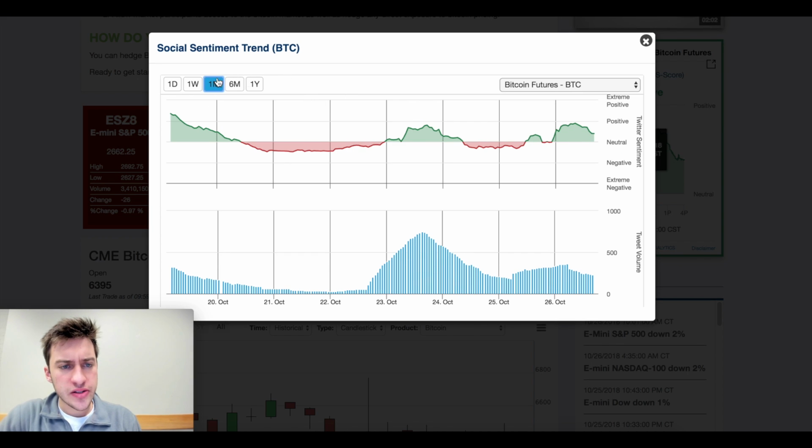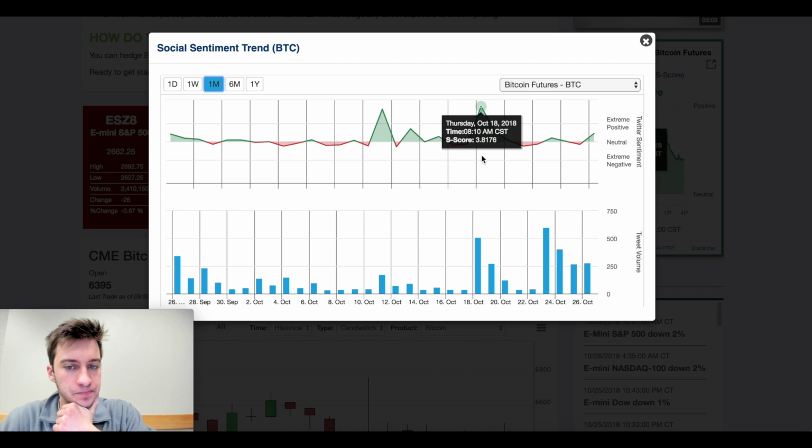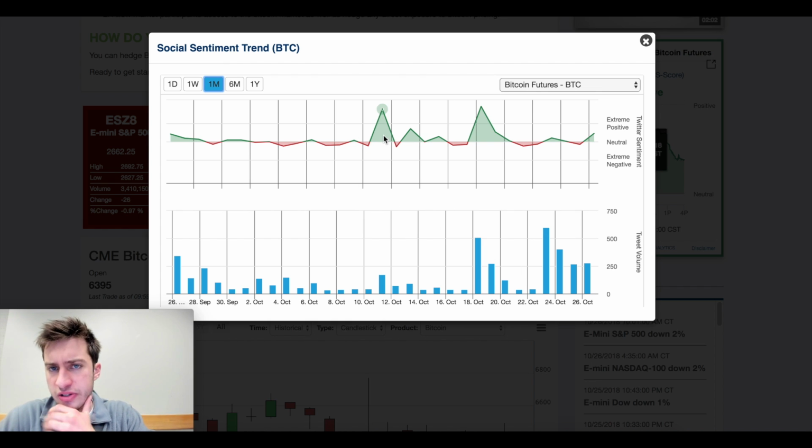So with the 1 week, let's take a look at the 1 month. Let's take a look at October 18th Central Time. We have a large amount of positive sentiment, as indicated here. We have an S score of 3.8. And we also have a large amount of social volume. Because what we want to be careful with when we look at this chart is this does look very positive.